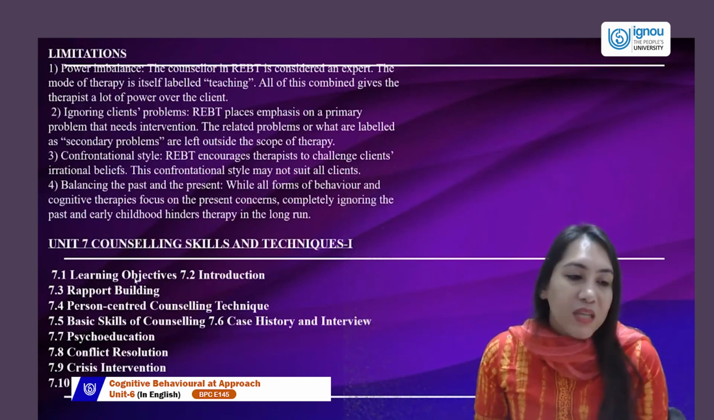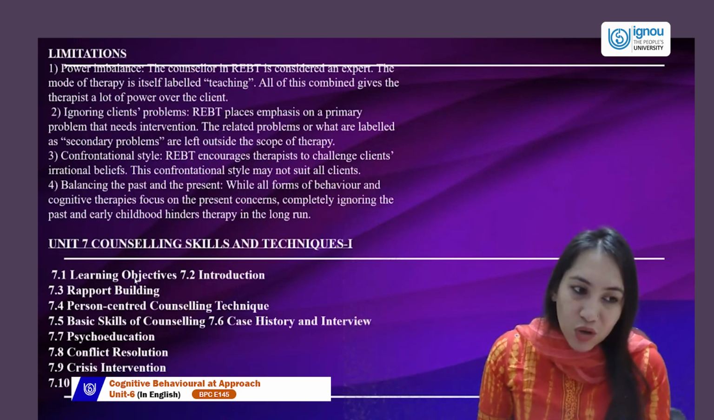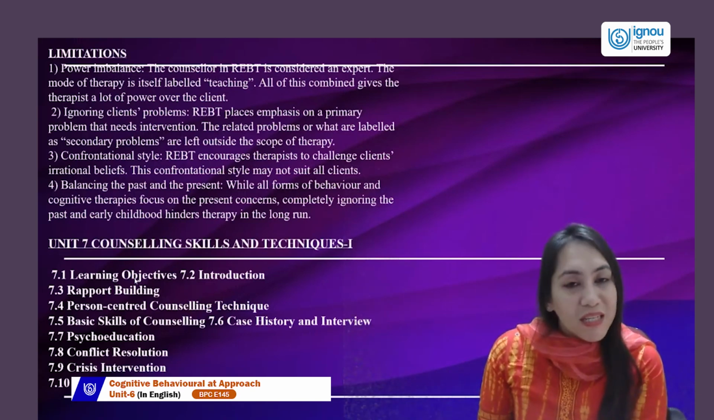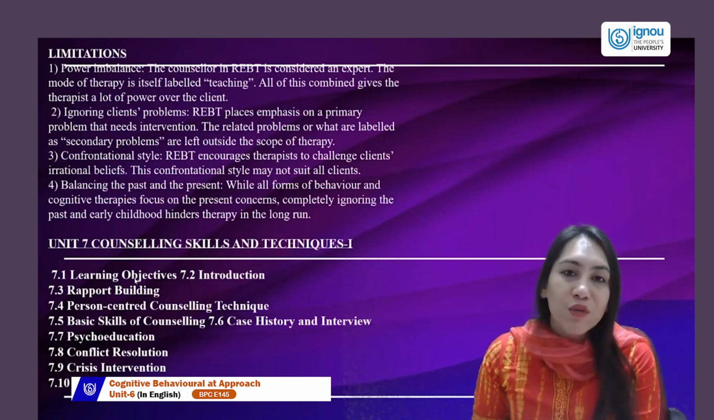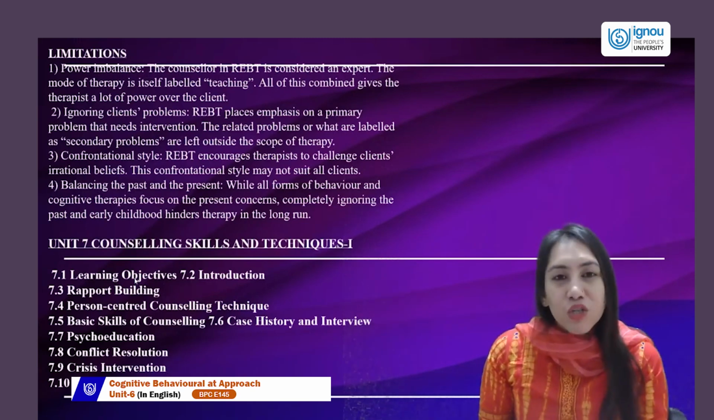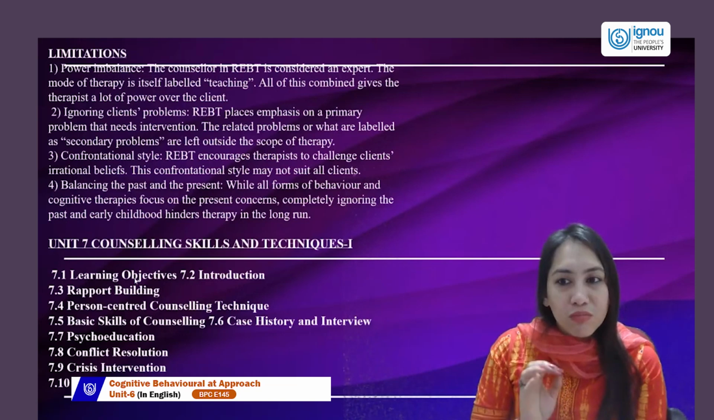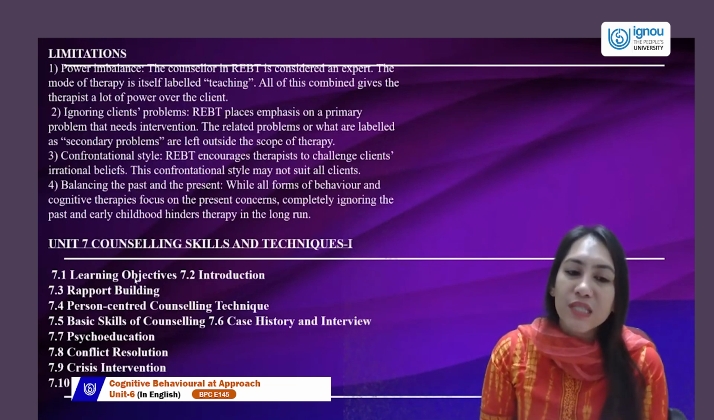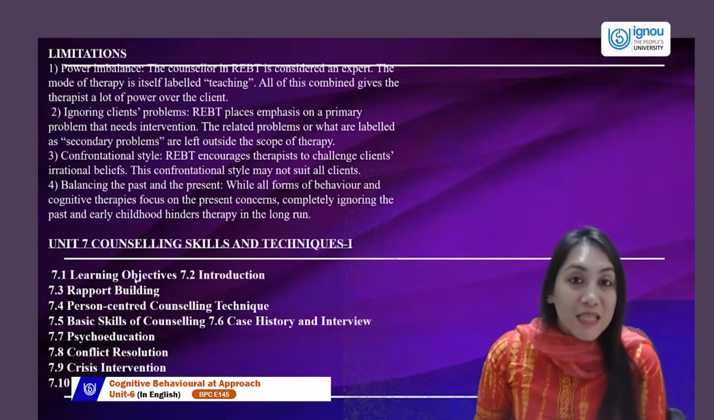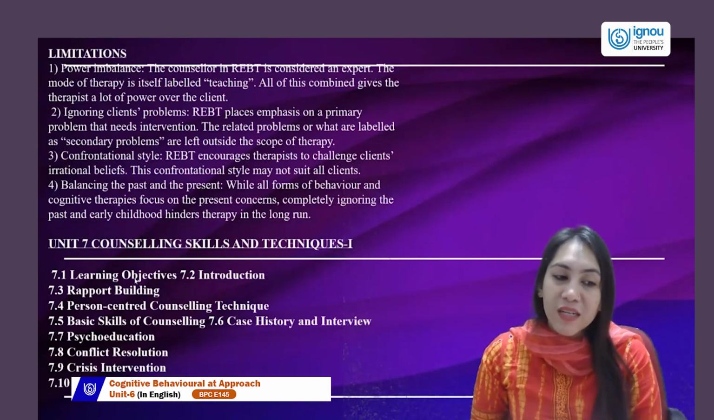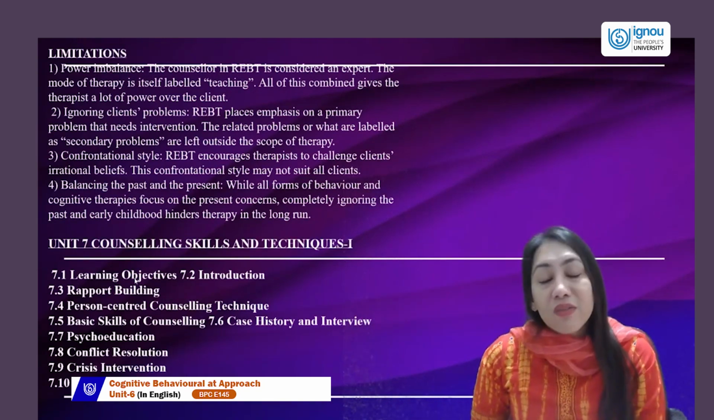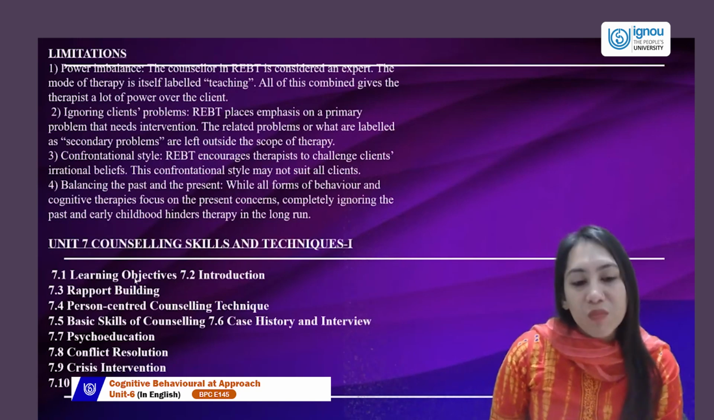Technique 1. So there is rapport formation that we are going to talk about. We are going to talk about a new technique, which is the person-centered counseling technique. Some basic skills that we all should have while counseling. Two major intervention and reporting techniques that we have, which are case history and interview. Psychoeducation, an extremely important thing for all the counselings of any kind. Conflict resolution, crisis intervention, and grief and bereavement counseling.